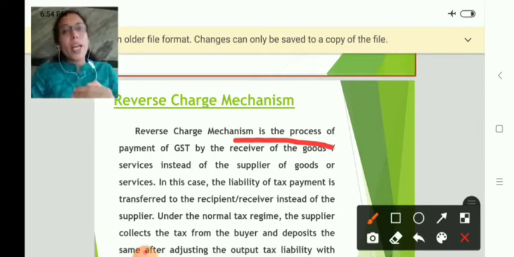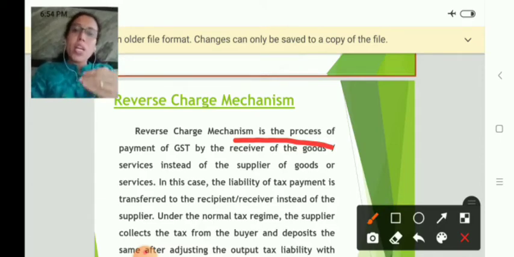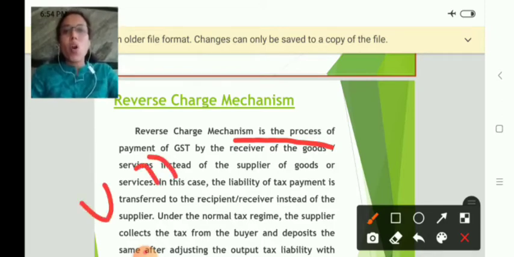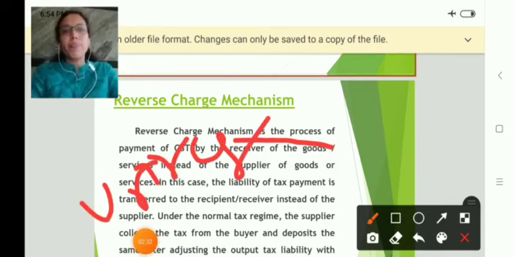Suppose a supplier is not registered under the act. For example, his turnover is below 40 lakhs. If aggregate turnover is below 40 lakhs, he need not register under GST, right? Then that supplier will be called an unregistered dealer.